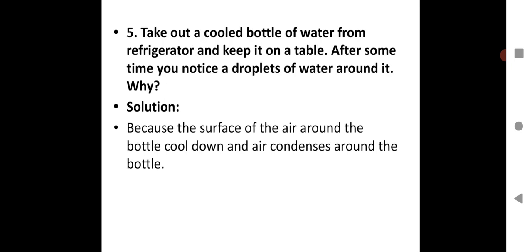Then question number 5. Take out a cooled bottle of water from the refrigerator and keep it on a table. After some time you notice droplets of water around it. Why? As I have already explained to you all, the surface of the air around the bottle cools down and air condenses around the bottle. So it is this condensation of the water vapor present in the air when it comes in contact with the colder surface, and that condensation of water vapor forms tiny droplets of water. I hope this is very clear.